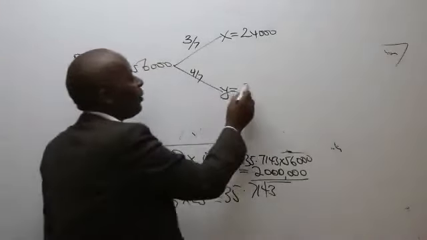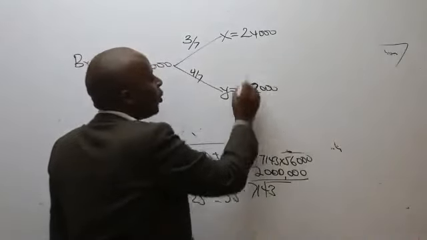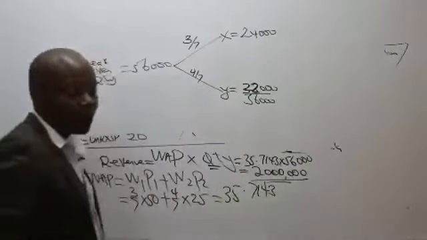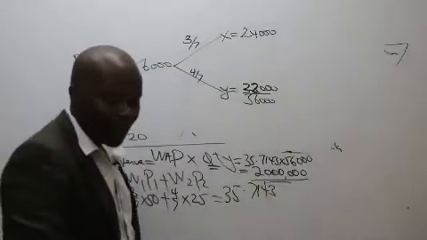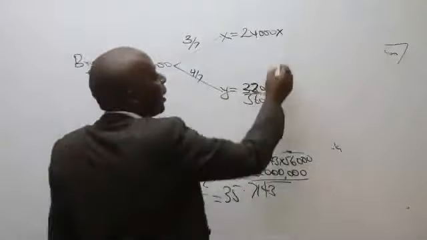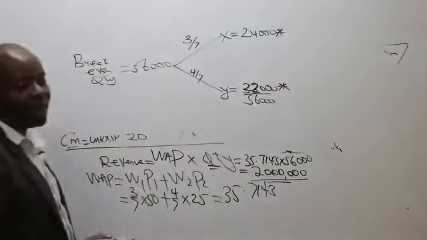32,000. Thank you very much. Such that when you add the two, you'll end up getting what here? 56,000 units in total. And then, ladies and gentlemen, now we appreciate that we happen to be having the selling prices per unit.